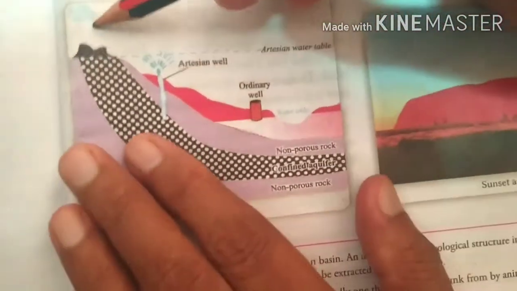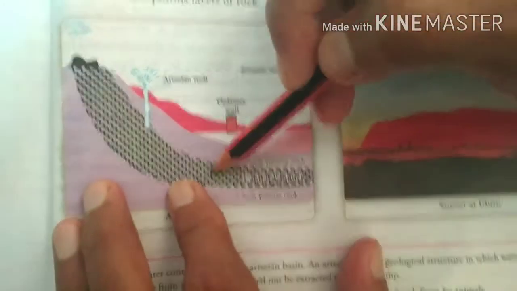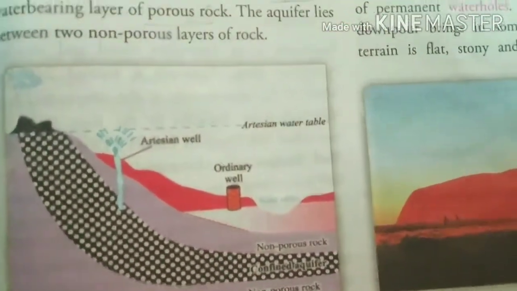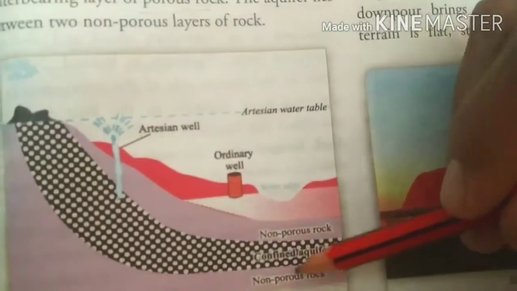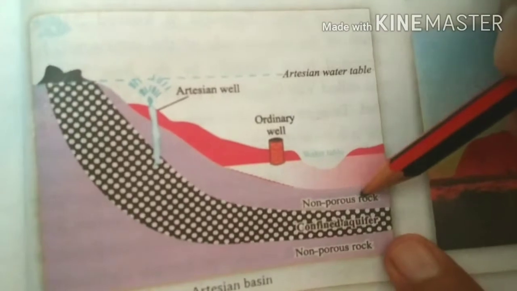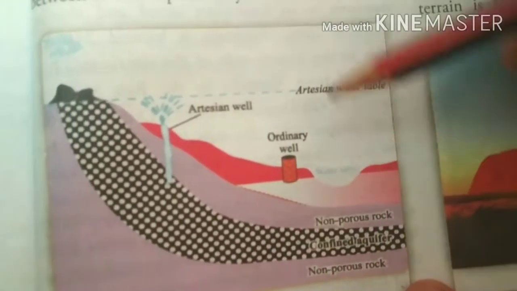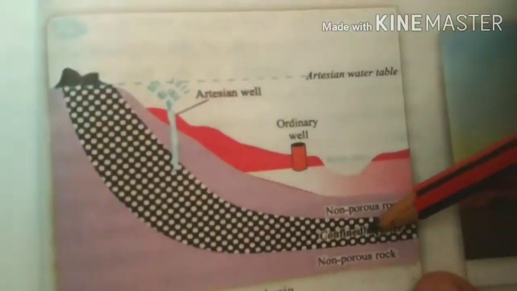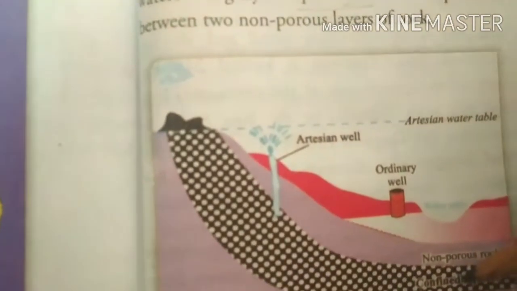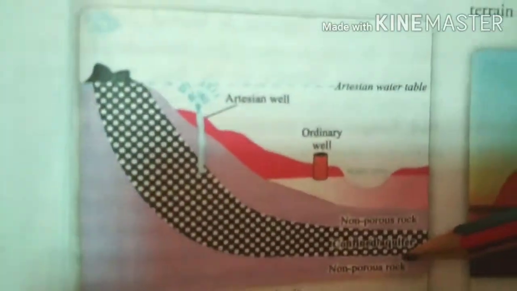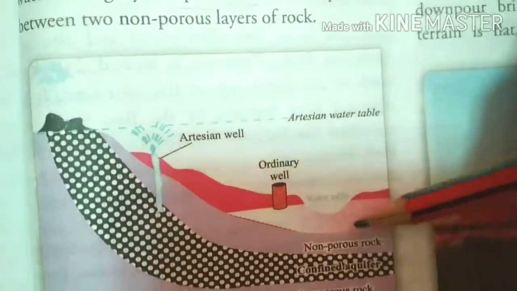What happens? Rain comes and seeps into this rock, and this is a porous rock, which means it has pores, holes. Due to the pores, water will go up and down, and this water is filtered water. The rock above and below is non-porous, meaning water will not go out, because these rocks have no holes and this one has holes. So water will go through, but not go very deep down into the sea, or upwards onto the earth.